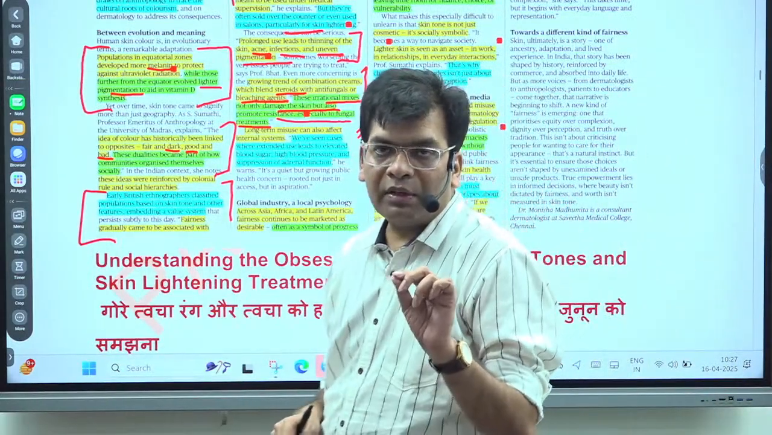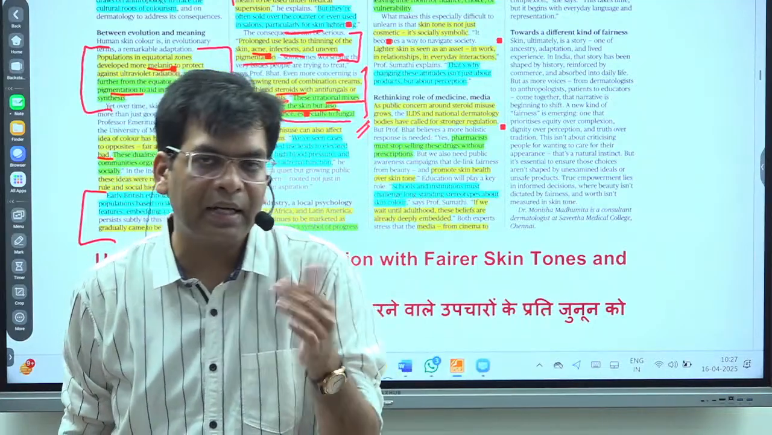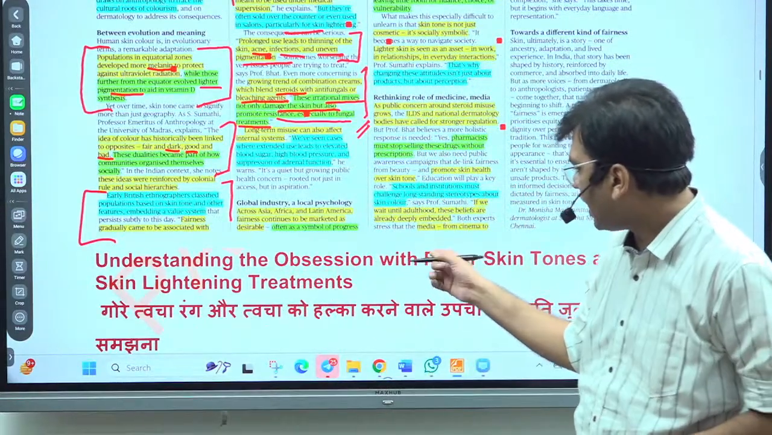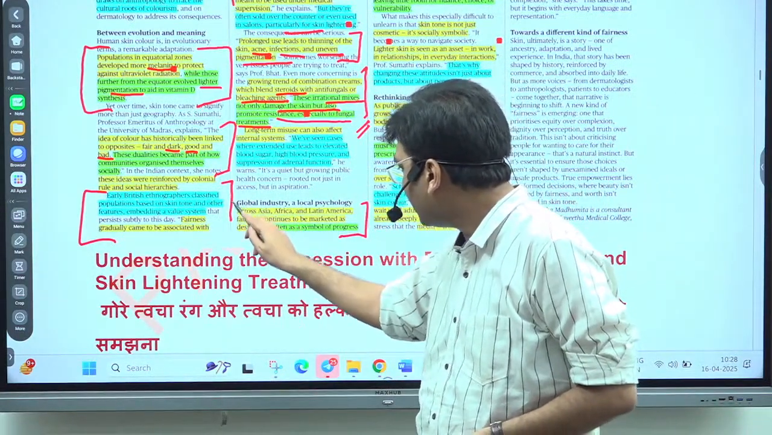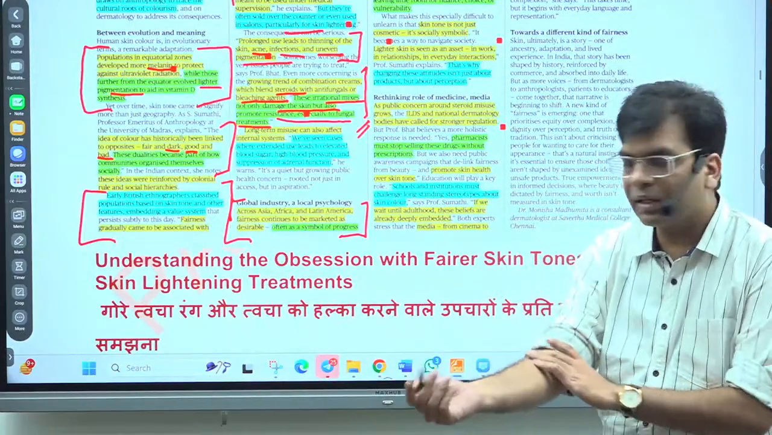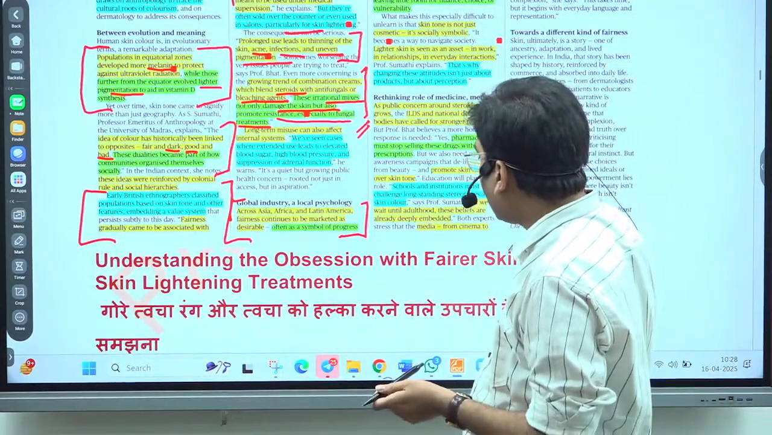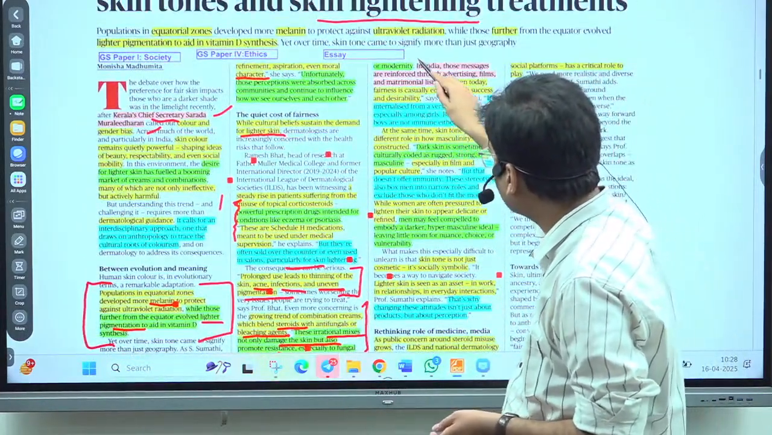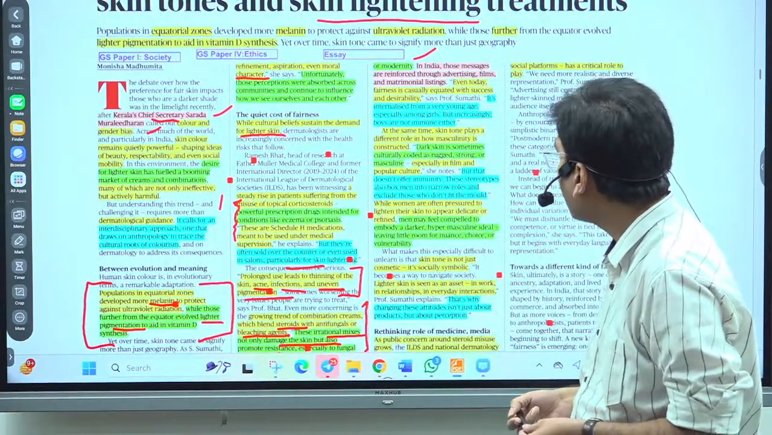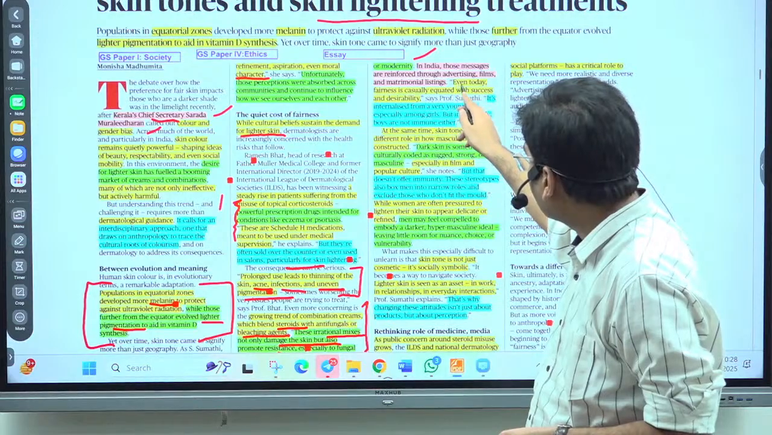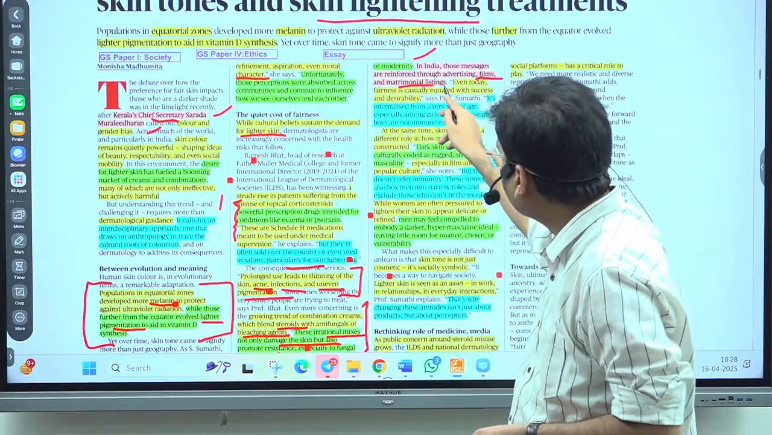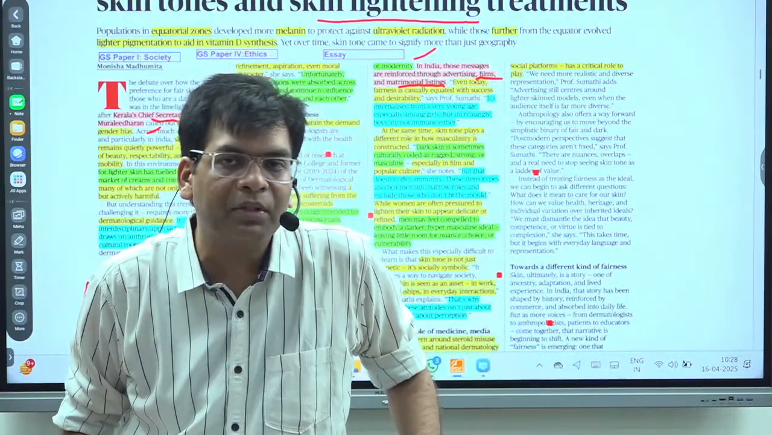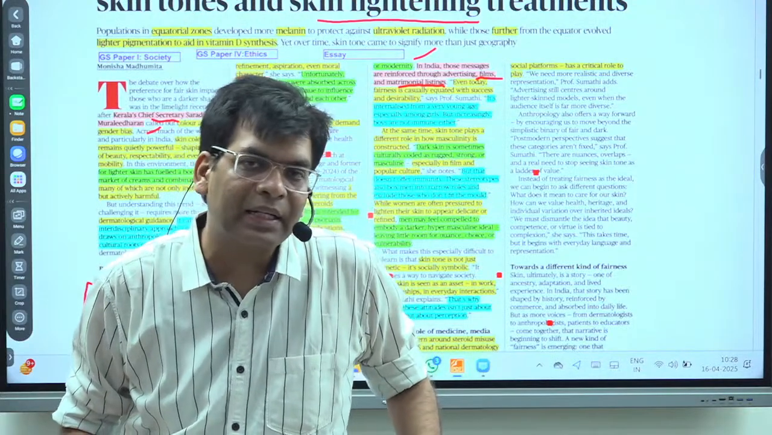This concept of fair color as good and dark color as bad is more prevalent in areas such as Asia, Africa and Latin America, where the color of the people is a bit darker or brown. Often as a symbol of progress, many societies have accepted that fair color means modernity. And in India, those messages are reinforced through advertisements, films, and matrimonial listings. You will find that in the pictures, mostly the actress is taken from fair color.